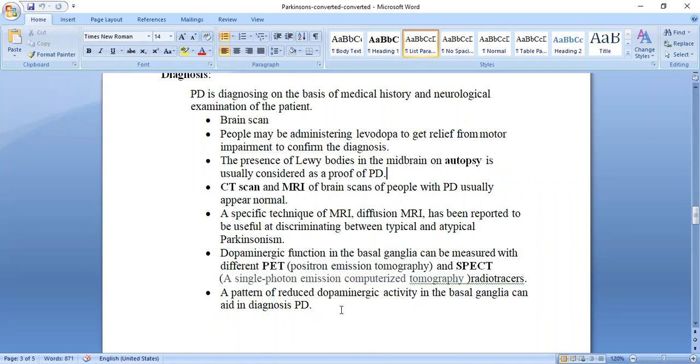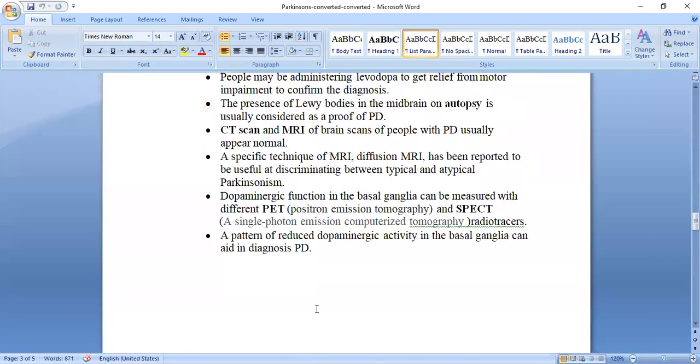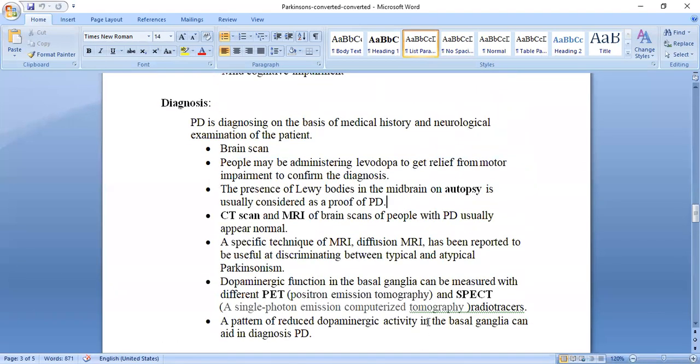A pattern of reduced dopaminergic activity in the basal ganglia can be helpful in the diagnosis of Parkinson disease. So these are all about the diagnosis. What did we study?